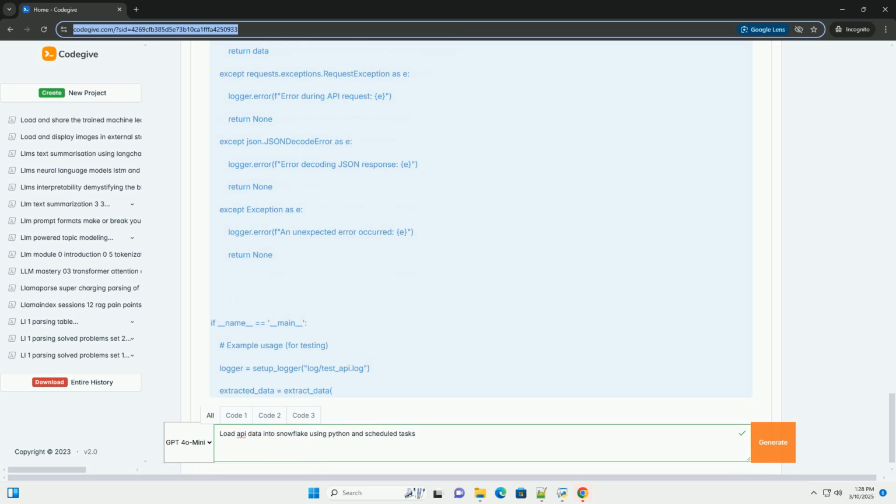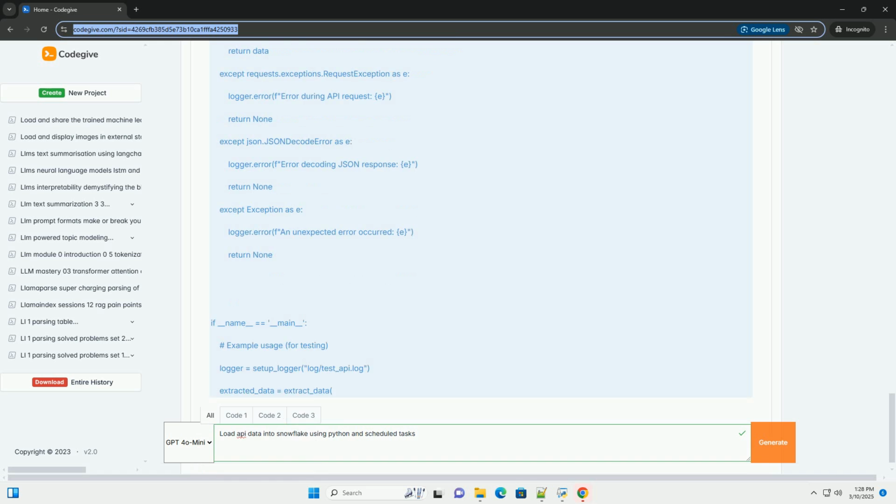Monitoring: monitor the execution of your scheduled tasks to ensure they are running as expected. Check the logs for errors and track key metrics, such as the number of records loaded. Snowflake provides system views and functions that you can use to monitor task history and performance. Alerting: set up alerts to notify you of any errors or failures in the data ingestion process. You can use email, Slack, or other notification channels. Data validation: implement data validation checks to ensure that the data being loaded into Snowflake is accurate and consistent.